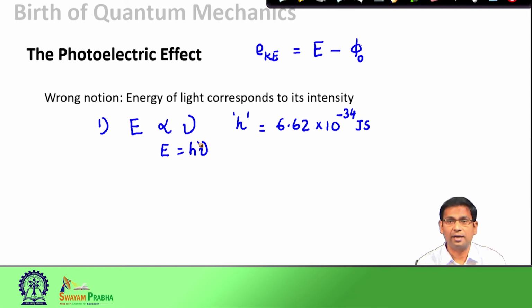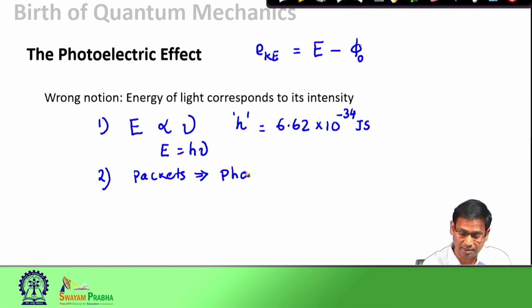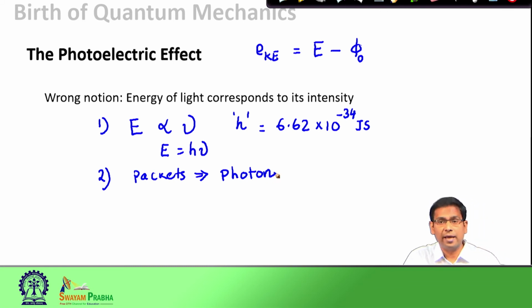Then Einstein had another assumption to make. The second assumption is that the energy of light comes in some packets, and Einstein suggested a name for these packets, and it is still used: they are called photons. The energy of this light comes in certain packets, and the energy of this packet is given by h nu.